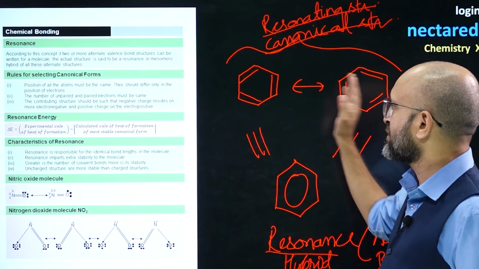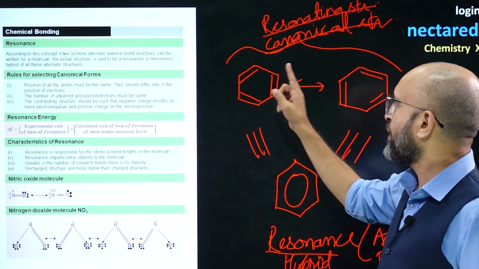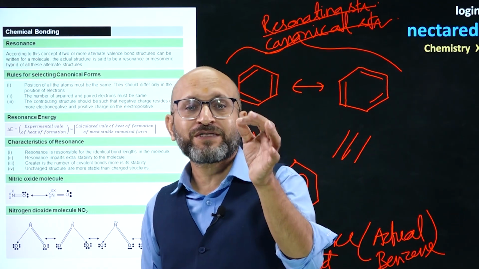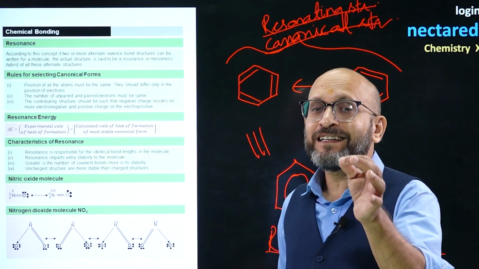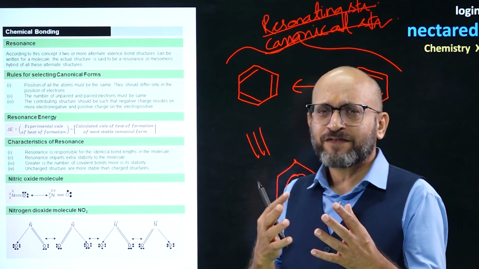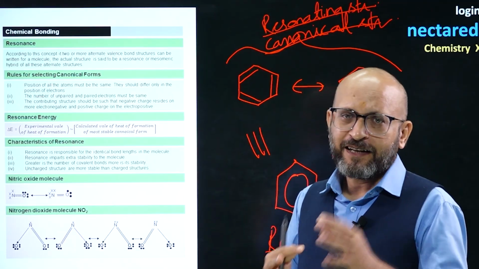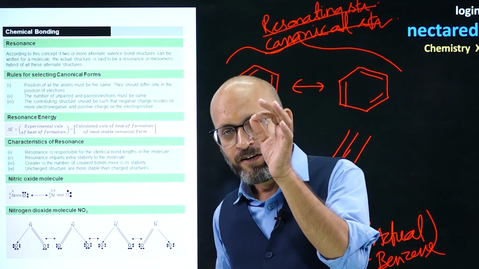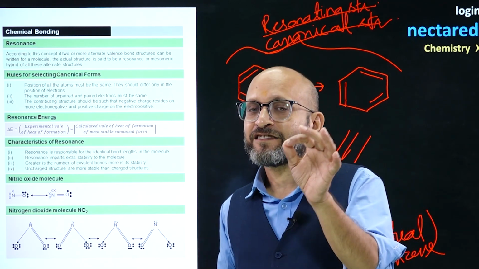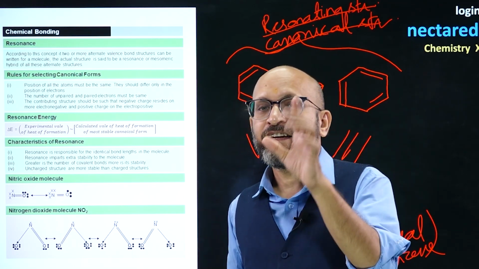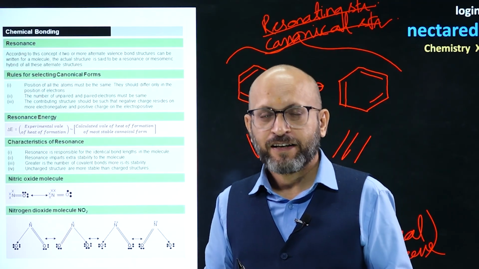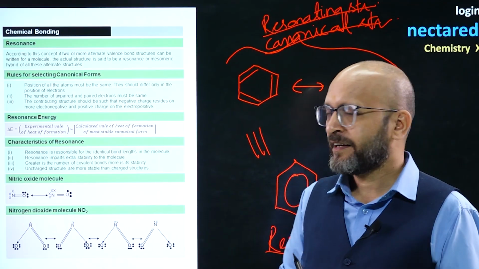In two resonating structures, you can observe the position of the pi bond is different, that is all. The position of all atoms and the formula are the same in all resonating structures. So, this is what you need to remember: in resonating structures, the formula will be the same, the position of atoms will be the same, and only the position of pi electrons and lone pair electrons involved in resonance changes. This phenomenon is called resonance.